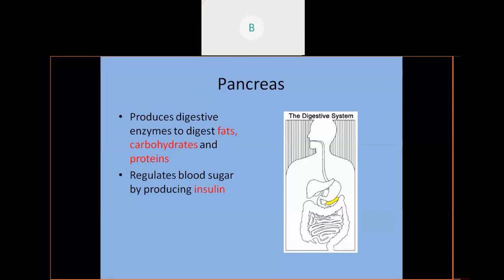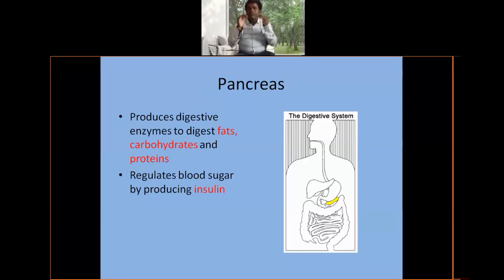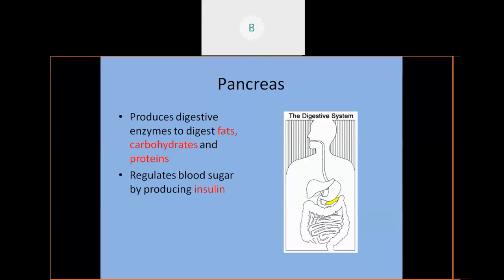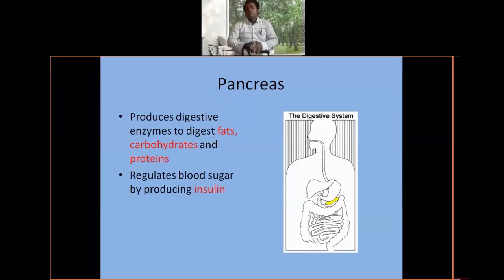From the ductless part. Very good. Excellent answer. In detail, we'll be discussing the ductless part. Simply, the pancreas regulates the blood sugar by producing insulin. Got my concept? Okay. Next.